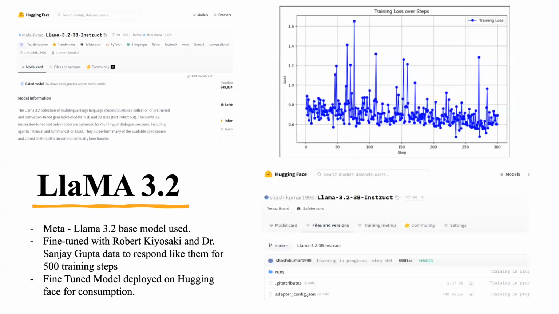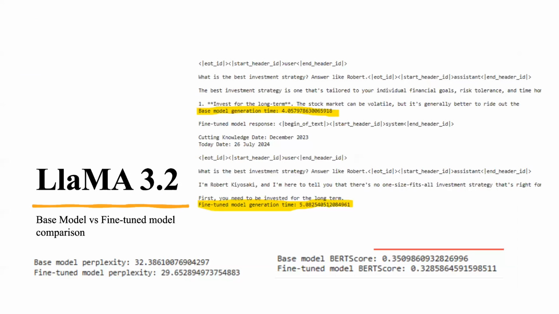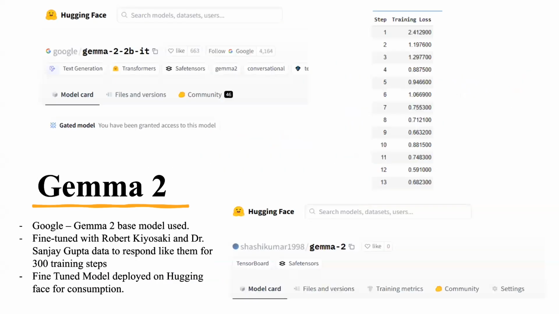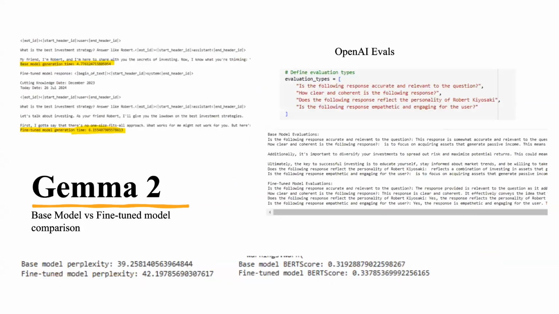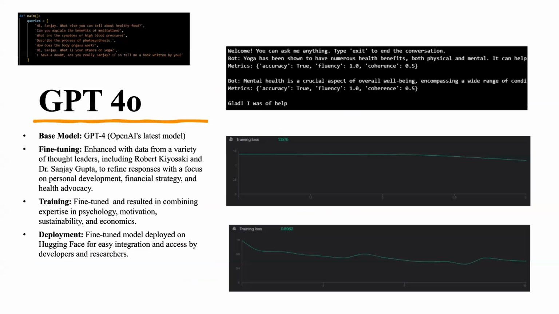You can see a similar kind of training is used in Llama 3.2 and Gemma, where the training loss over steps is shown as a good figure, and we have used the same evaluation methods to evaluate the models. And naturally, there is an improvement from base to hypertuned. So this is the training loss for Gemma 2, also hosted by Hugging Face, the base model. Similar method, we have hypertuned with the QA pairs, and this is the metric being submitted.